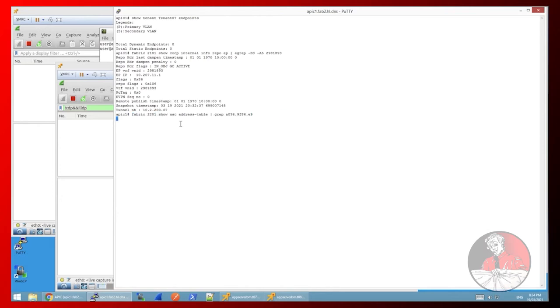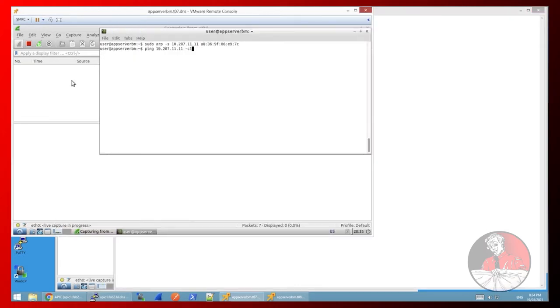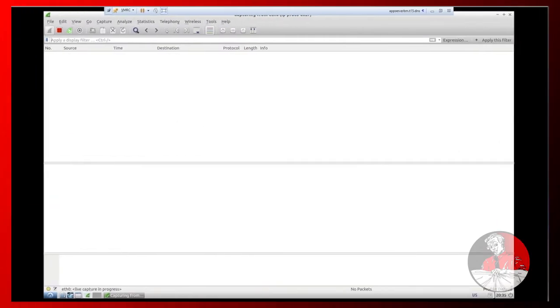There it is. And so that's our show MAC address table. It should show us anything that's either of these two hosts should get decaught with that. Now, just before we kick off with this and before I hit enter on this one, I would see the ping here. And remember, I've got the monitor PC over here. And so I'll just show you that we've got that ready to go.